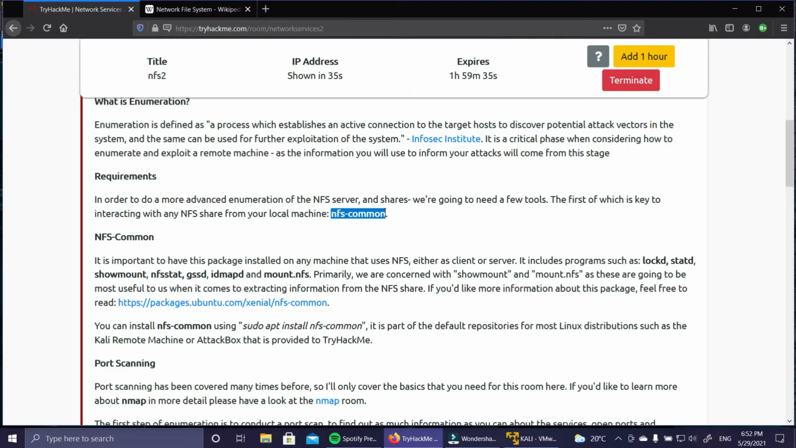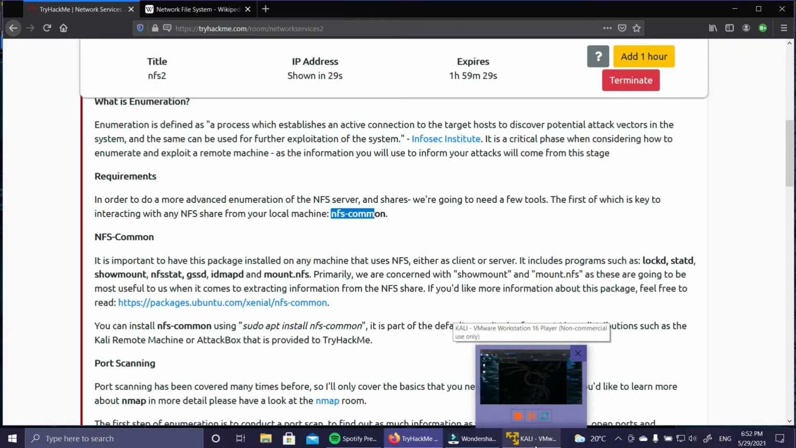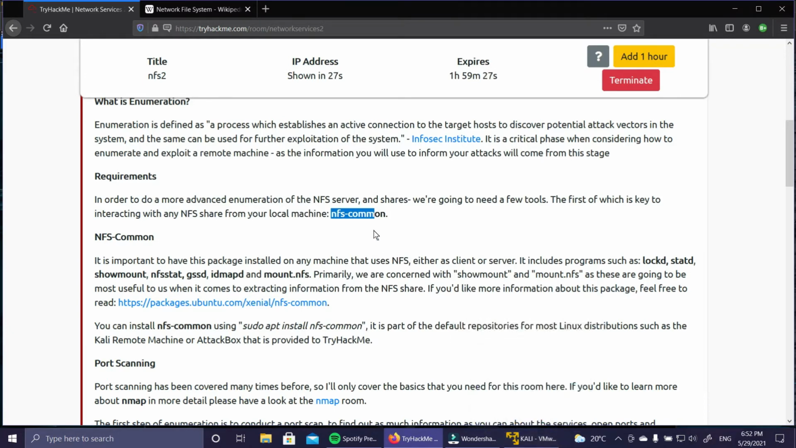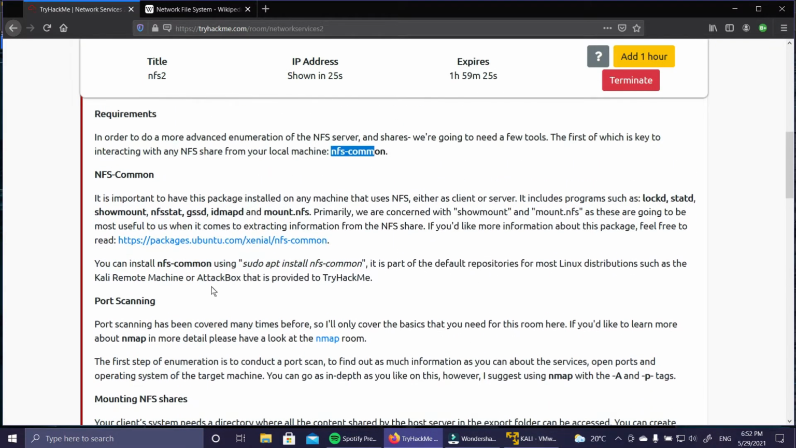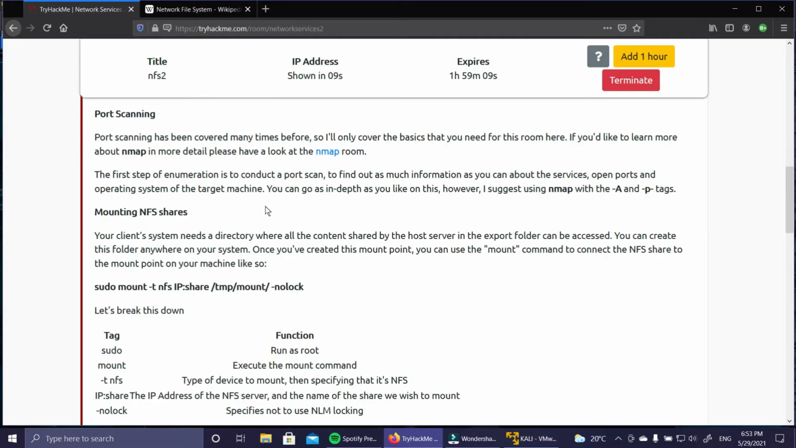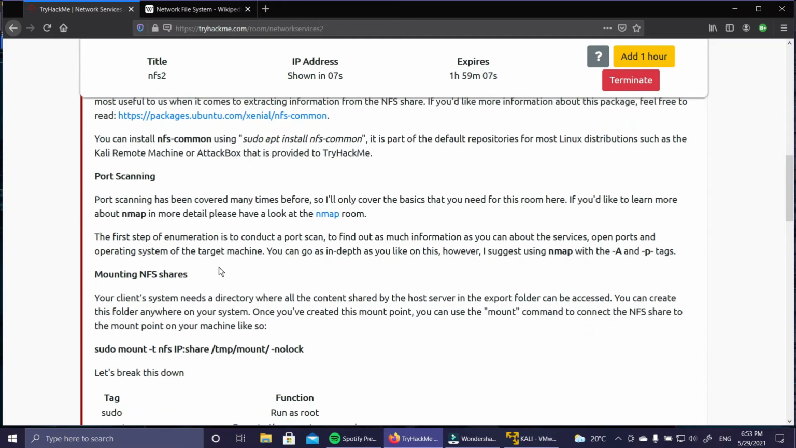So if you haven't installed this package on your local machine, you can go in Kali and do apt get install nfs-common, and you can install this. Or if you are using Ubuntu, you can do the same process: sudo apt get install nfs-common. Although it comes pre-installed with most Linux distributions.